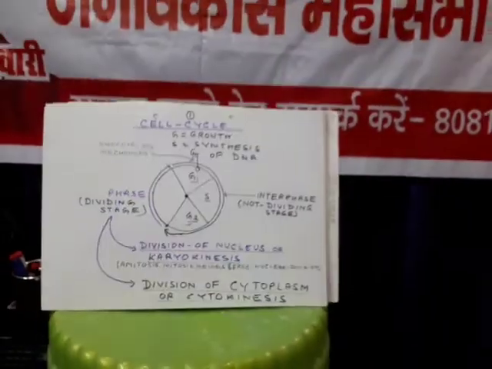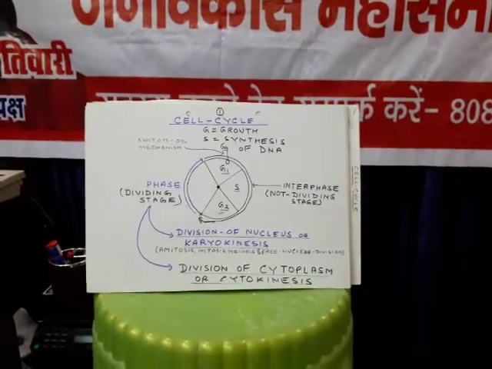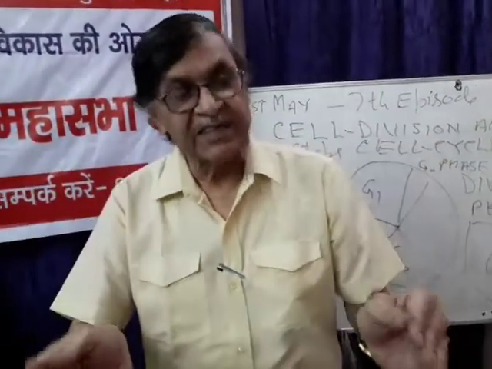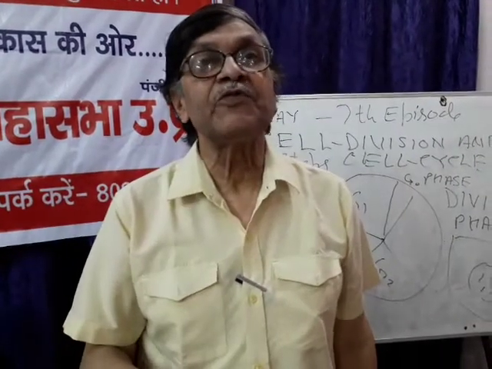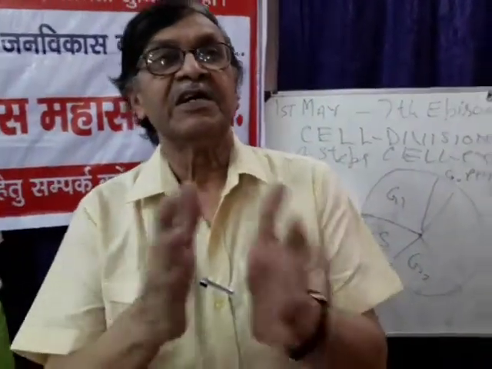At the time, I will tell one more interesting fact. Normally in all our body cells, a cell divides into 2, the size is decreased. During interphase stage, new protoplasmic material is formed. The small cell again grows to its normal size. After that, again division takes place. So the size of cell is maintained. But during early embryonic development, what happens? A cell divides 1 into 2, size is reduced to half. Again it divides into 2, the size is reduced to 1/4, and this way.